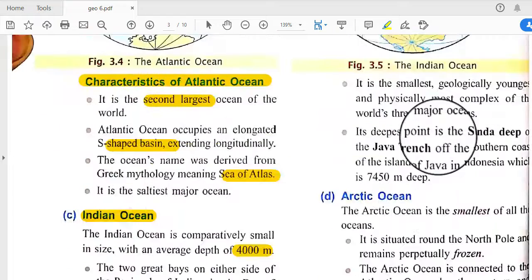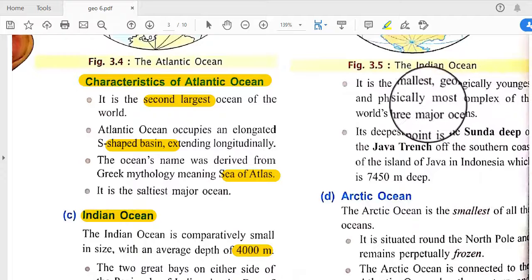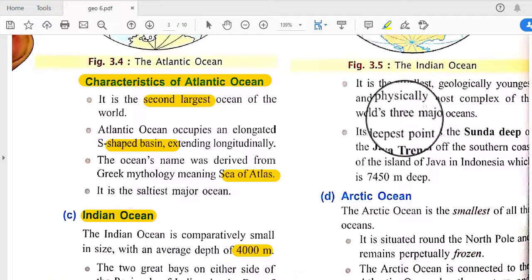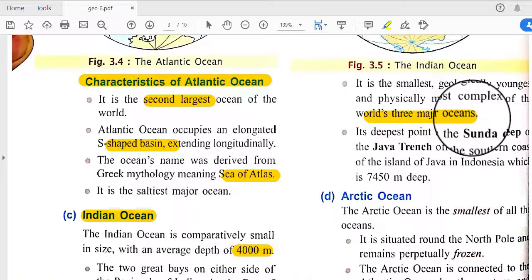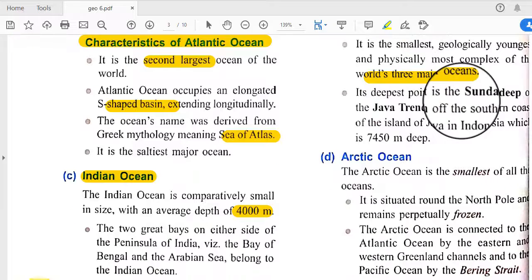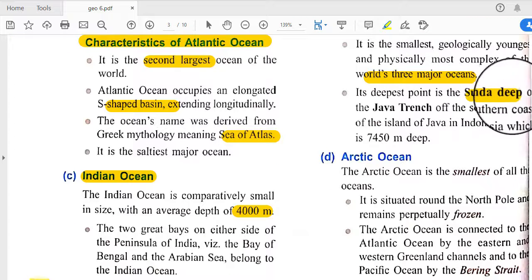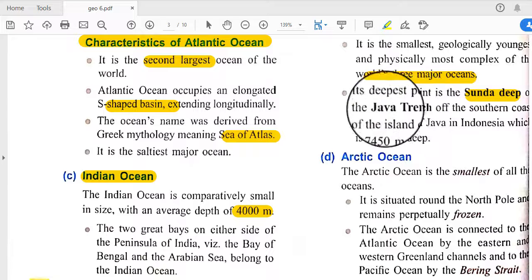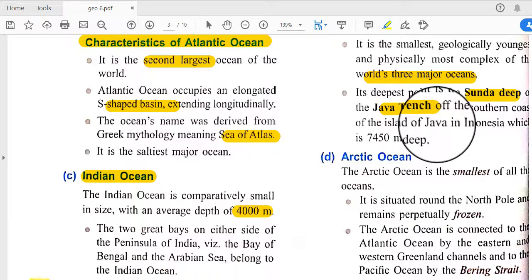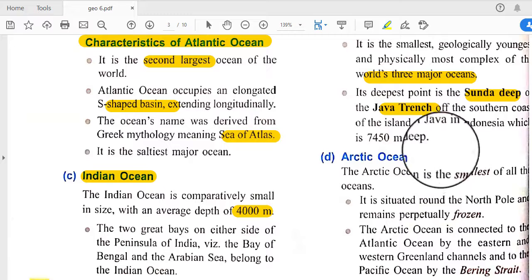It is the smallest, geologically youngest, and physically most complex of the world's three major oceans, and its deepest point is the Sunda Deep. The Sunda Deep, or the Java Trench, off the southern coast of the island of Java in Indonesia, is 7,450 meters deep. So in the Indian Ocean the deepest point is named the Sunda Deep.